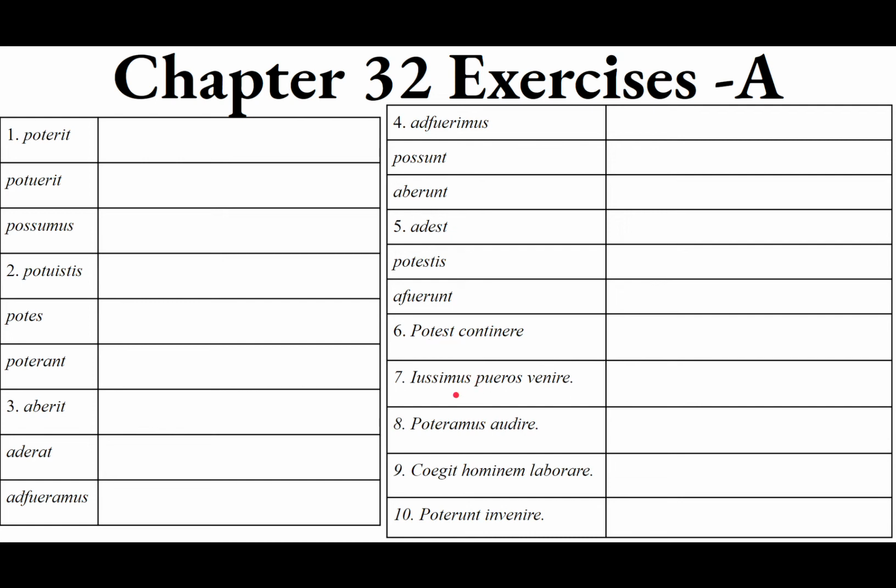Number 7, iussimus pueros venire. You need to drill it into your head that iubeo, iubere, iussi, iussus, drilling in your head sounds like it hurts, will take an infinitive phrase. Iubeo will almost always take a subject accusative and then an objective infinitive. So we ordered a subject accusative to do the objective infinitive. It's called an objective infinitive as an object infinitive. The infinitive is the object of a main verb. The subject is we. We did the verb. We ordered. Whom did we order? We ordered the boys.